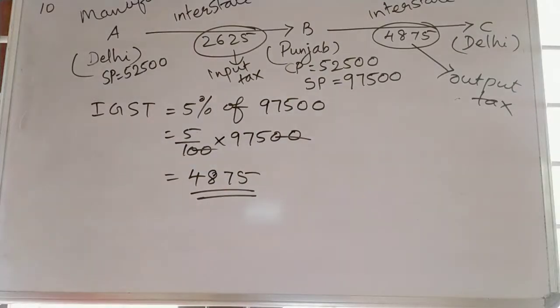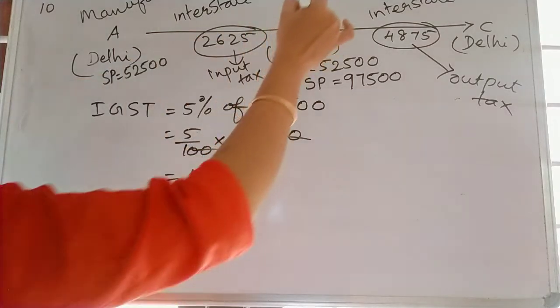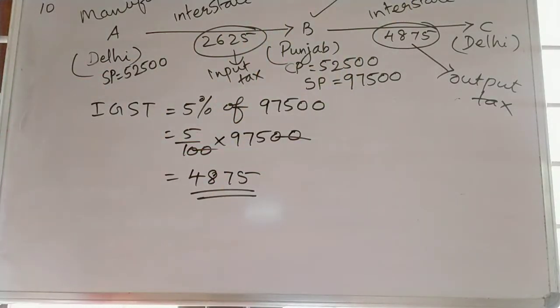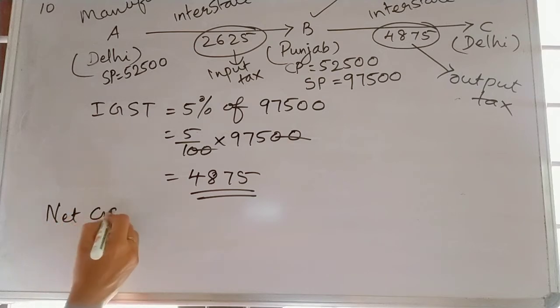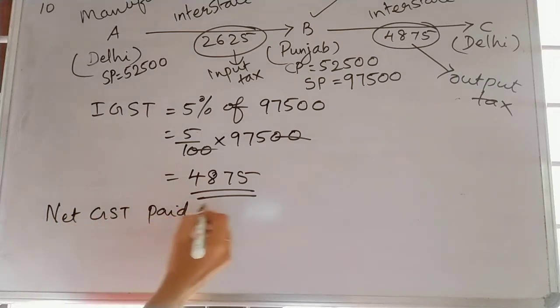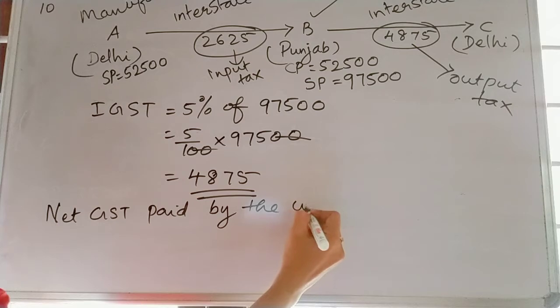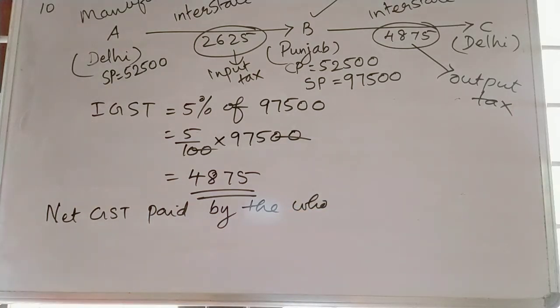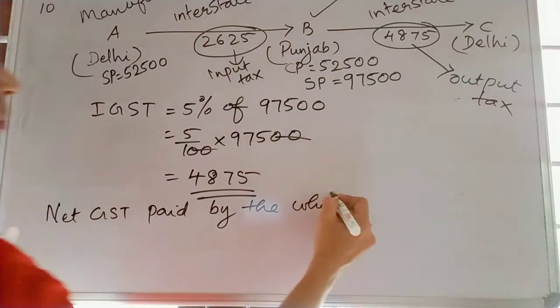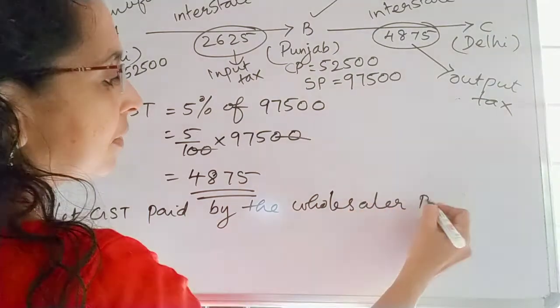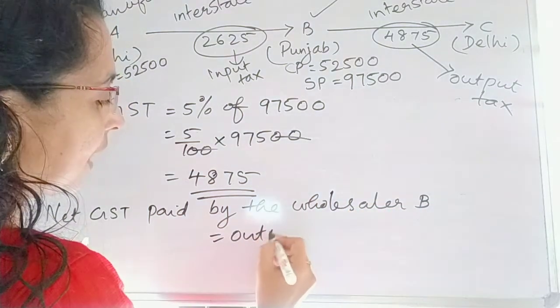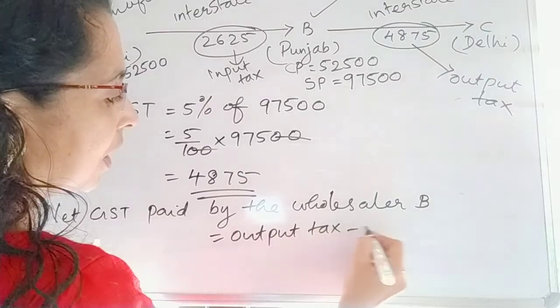What they asked to find out? Find tax paid by the wholesaler B to the government. That means net GST paid by the wholesaler. Therefore, net GST paid by the wholesaler B is equal to output tax minus input tax.